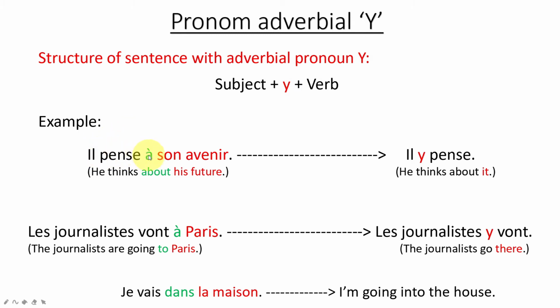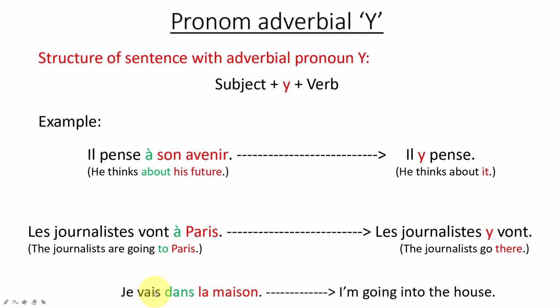Il pense à son avenir. We are going to use the pronoun y to replace the preposition as well as the object, all this part. So il y pense, so he thinks about it. Another one: les journalistes vont à Paris. À is the preposition, Paris is the place. We use the pronoun y to replace both the preposition and the place. Les journalistes y vont, so the journalists go there.